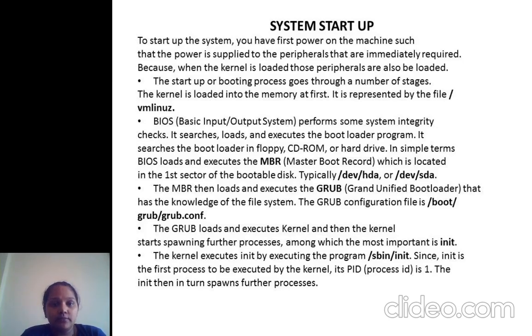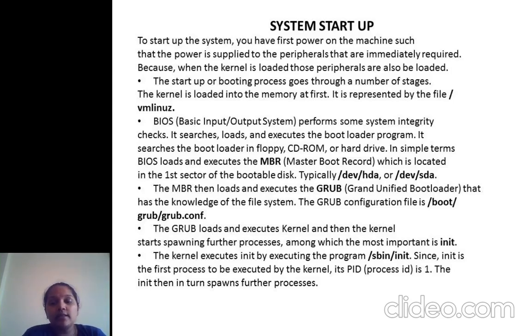Then it executes the MBR. MBR is nothing but the master boot record. After master boot record loading, master boot record executes the grub, which is a Grand Unified Bootloader that has a knowledge of file system. Then grub executes the kernel, and then kernel starts spawning the further processes, among which the most important process is the init process.